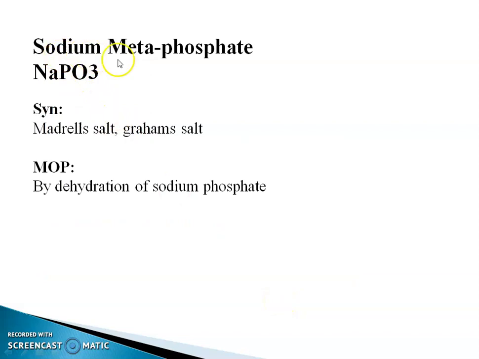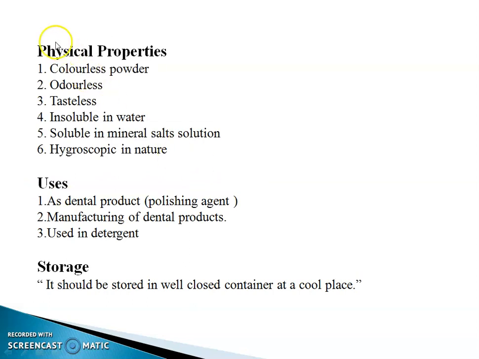Next example is sodium metaphosphate, NaPO3. Synonyms are Madrell's salt and Graham's salt. It is prepared by dehydration of sodium phosphate. Physical property: colorless powder, odorless, tasteless, insoluble in water, soluble in mineral salt solution, hygroscopic in nature.